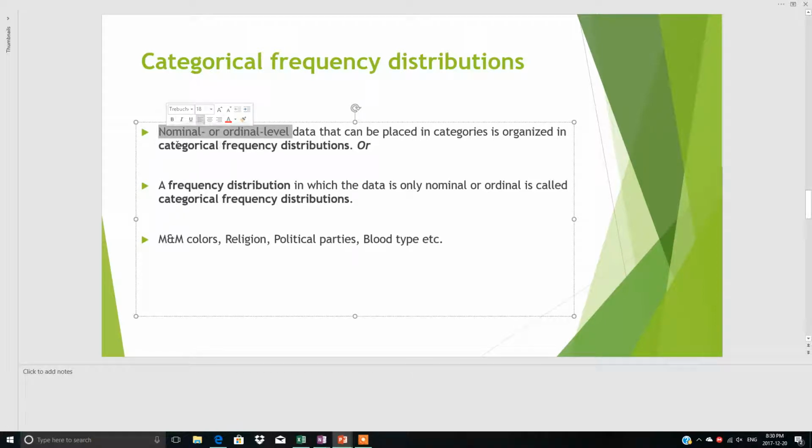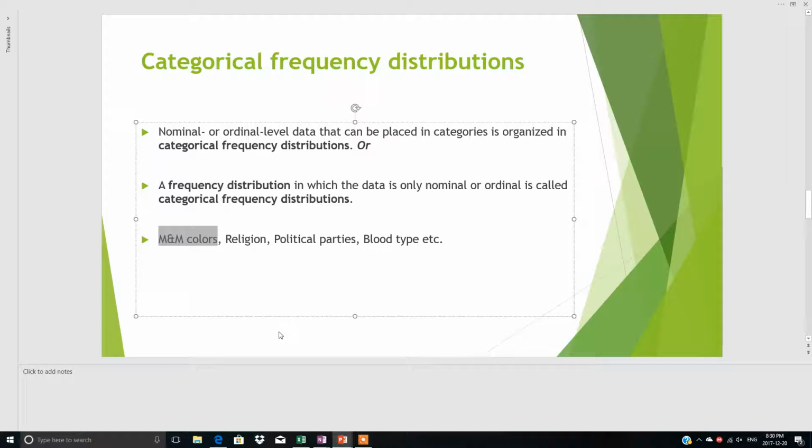We have already discussed in detail the nominal and ordinal levels in chapter number 1, but I will explain again. Nominal data means data which we cannot rank, just like gender, male or female. You can write down female first or male second, or male first. You can take the example of M&M colors: red, blue, green.